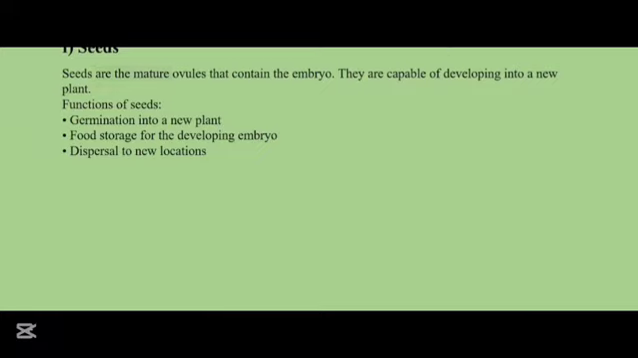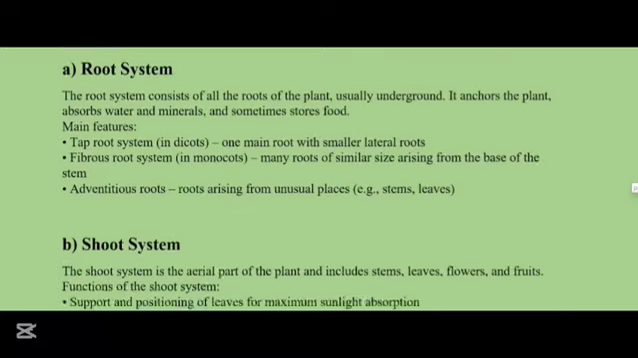Then we have the seeds. Seeds are the mature ovules that contain the embryo. They are capable of developing into a new plant. The functions are germination, food storage, and the dispersal to new locations.